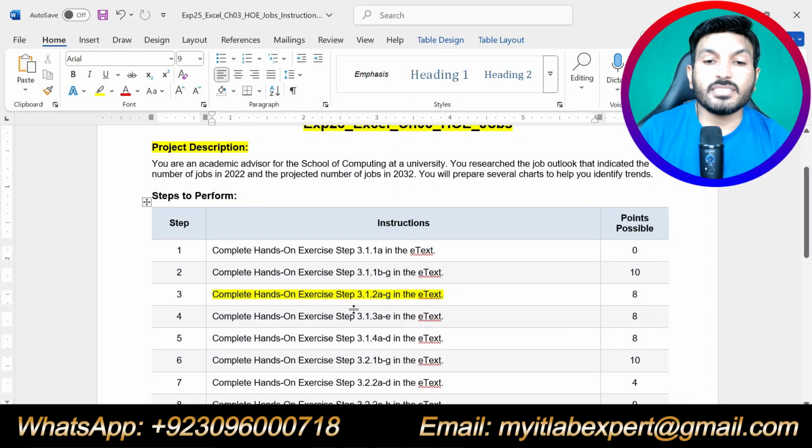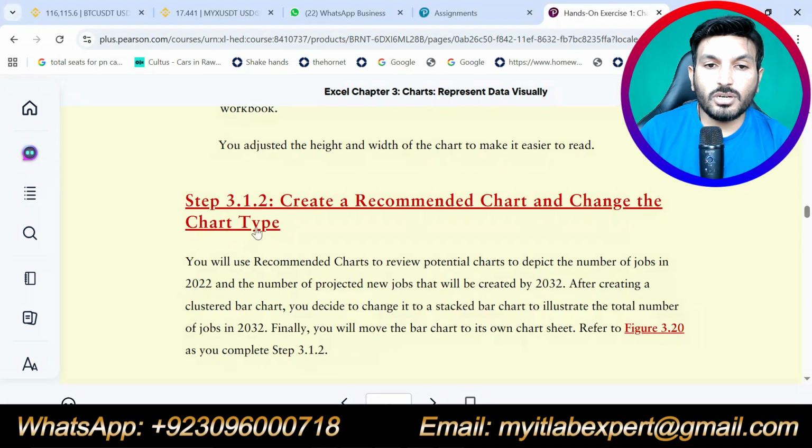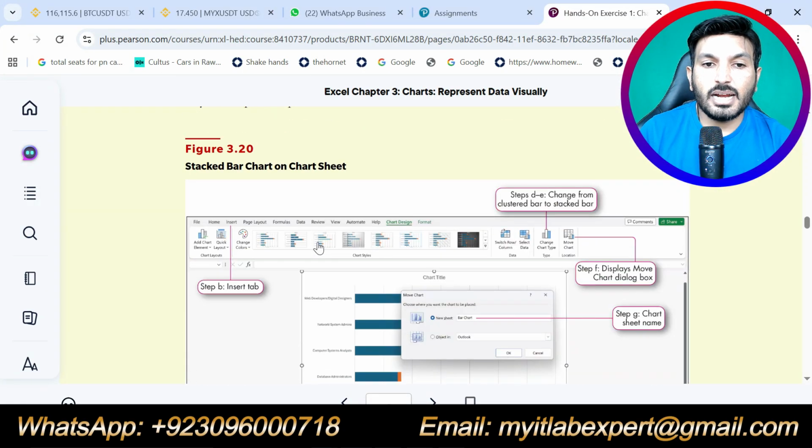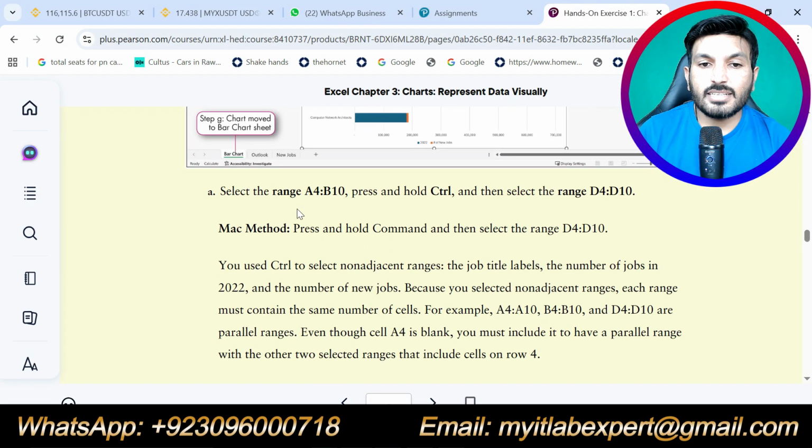Complete hands-on exercise step 3.1.2 part A to G. So 3.1.2 and part A is saying select A4 up to B10 and press and hold the control button and then select the other range, that is D4 up to D10.